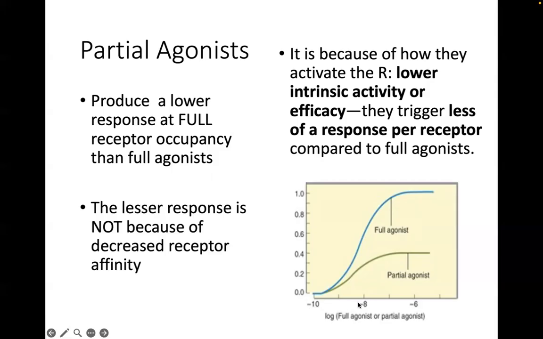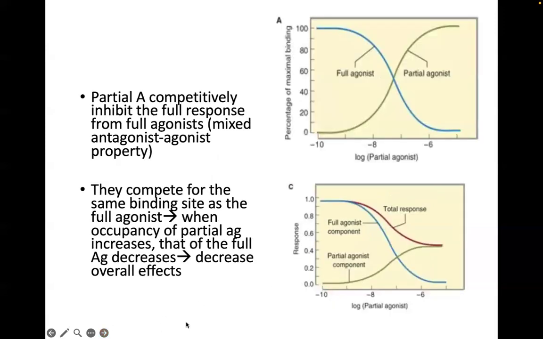And therefore, as indicated in the diagram on the screen, you will see that a partial agonist will never give you the maximum response that is elicited when a full agonist is administered. Okay? So a partial agonist can therefore be a competitive inhibitor when it is added to the system with a full agonist or ligand. So it is said to have mixed antagonist-agonist properties, as the slide here indicates.